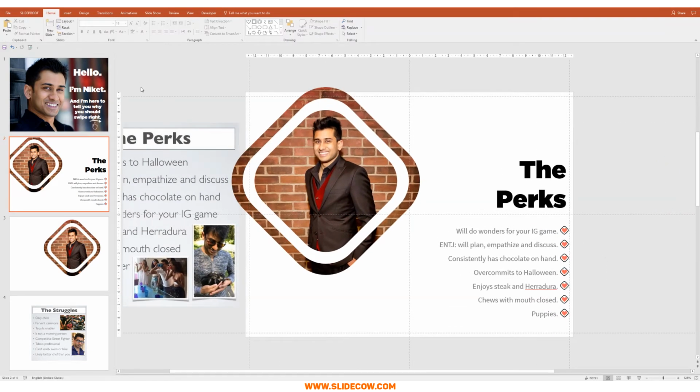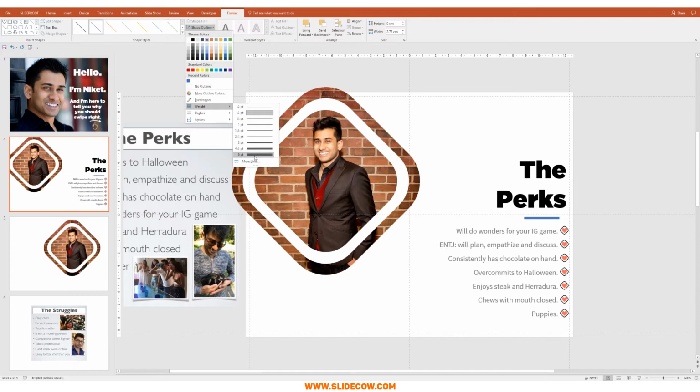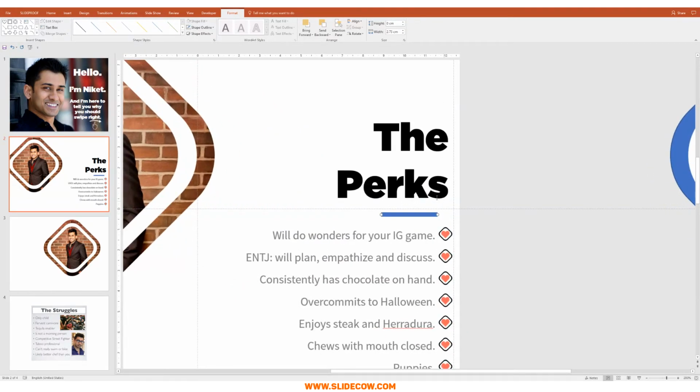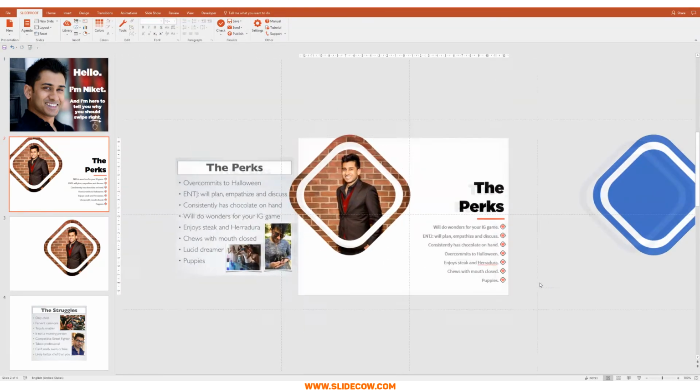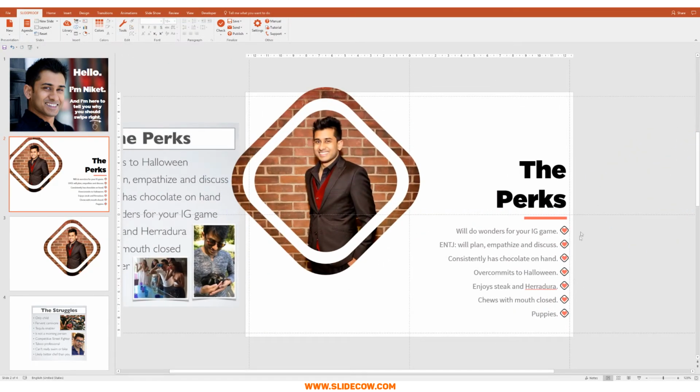And for the cherry on top, what I'm also going to do is head over to Insert. I'm going to head over to Shapes. I'm going to draw out this line, hold Shift, draw out the line just like this. Go to Format, Shape Outline, weight 6 points. I'm going to move it, maybe just make it a bit longer, just like that. And I'm going to make it the same color as this little heart. And I think that looks absolutely fantastic.